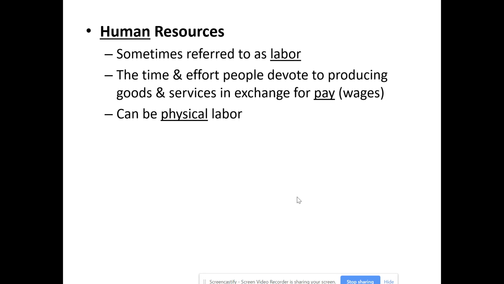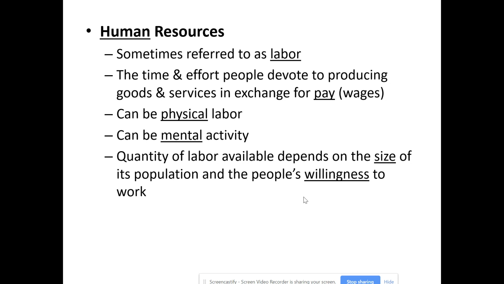It can be done as physical labor, in other words, somebody physically performing a task, and that could be stocking a shelf. It could be driving a truck. It could be driving a nail and building a house. There's a wide variety of things that are all physical labor, fixing a car, things along those lines. But it can also be mental activity. Somebody that is a manager organizing the shift at work. It could be a computer programmer writing a computer program. It could be a wide variety of possibilities. A business owner organizing his business or her business, these are all mental activity.